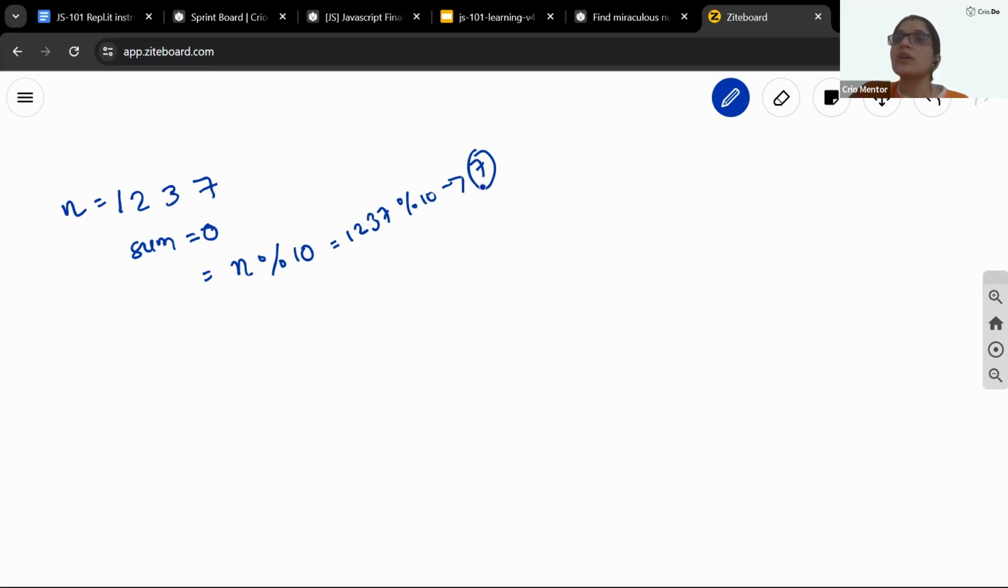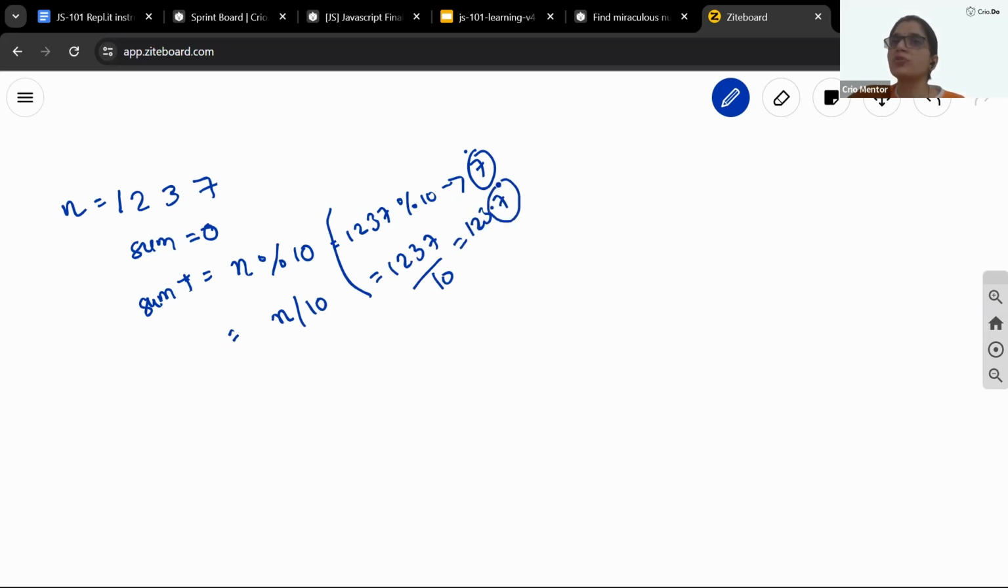Yes. So in that case, every time we will get the last digit and add it to our sum variable. So earlier sum was 0. Now sum has the value 7 inside. But because I got the last digit, I have to remove it from the number. In order to remove it, we will divide n by 10. Guys, what would I get if I divide 1237 by 10? It would return 123.7.